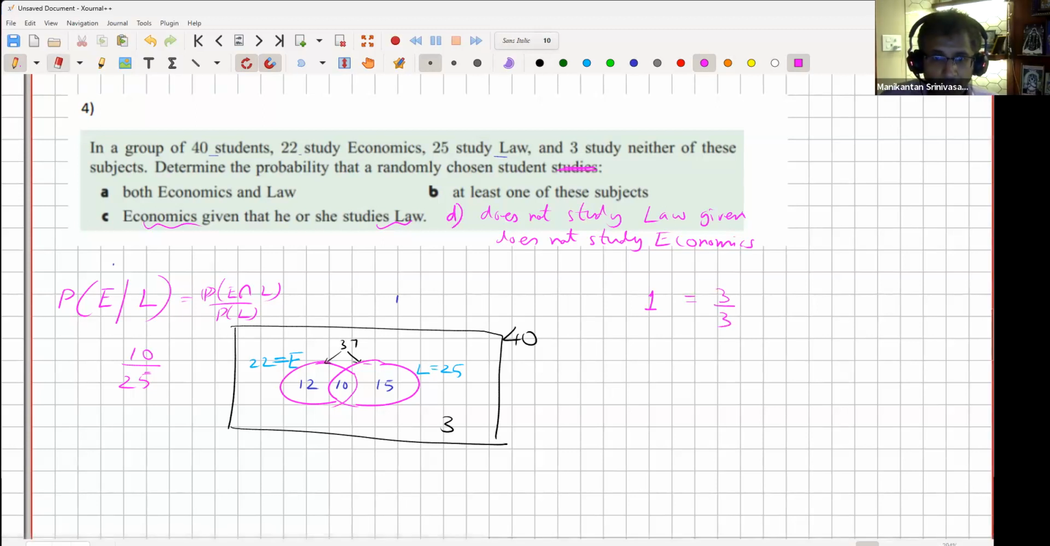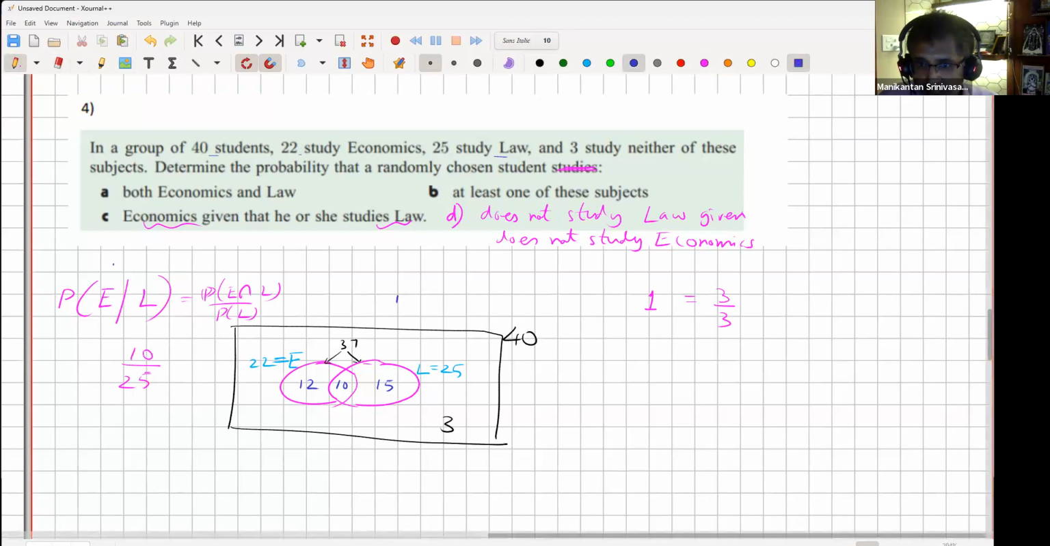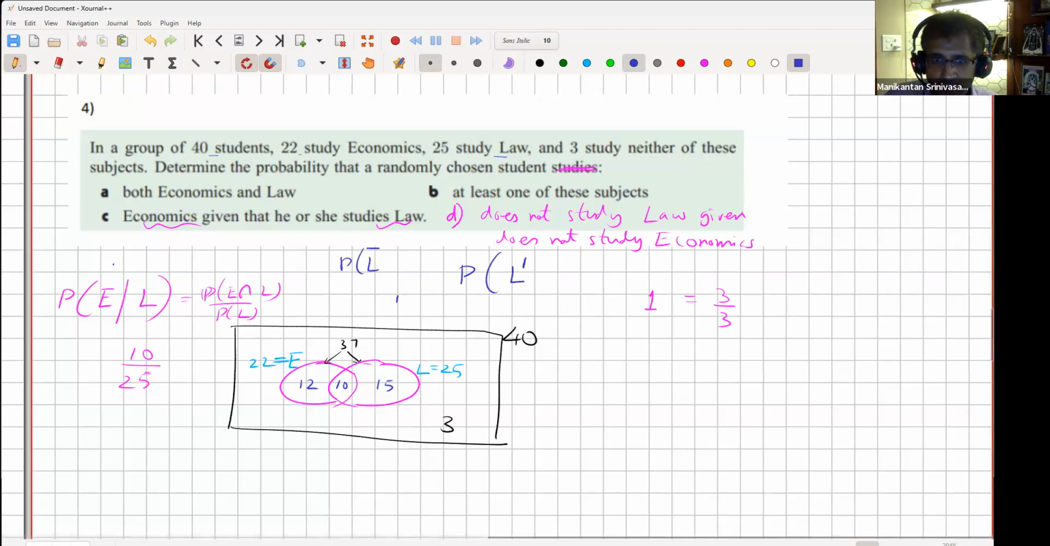No, but the people. So first of all, let's write it. What is the question? Does not study law. Typically in probability or sets, when you say does not or the opposite, it's L dash. L dash means not law, right? Or sometimes people use L bar. So this is the same as the opposite of L, right?